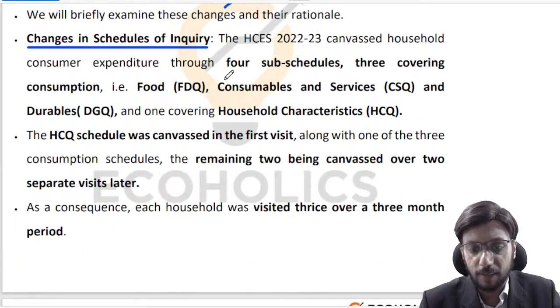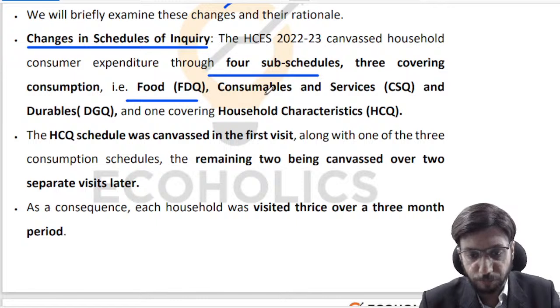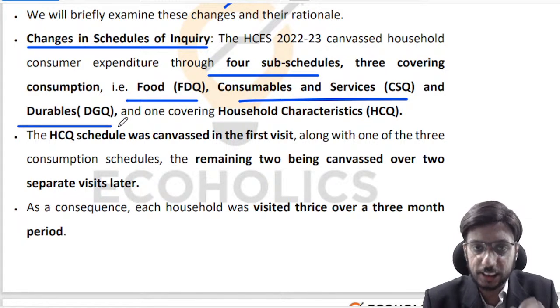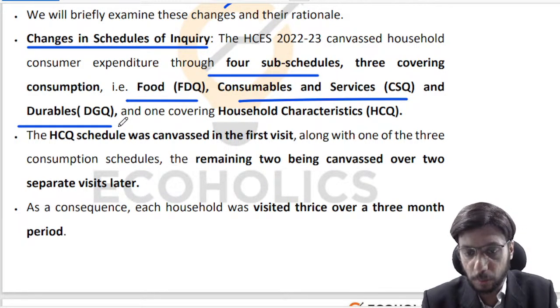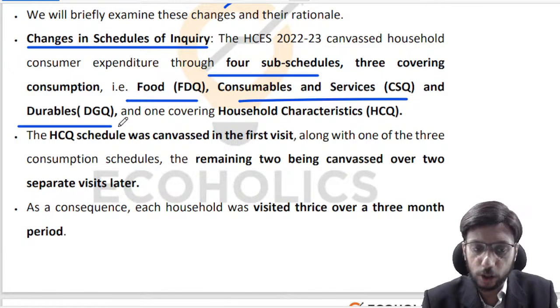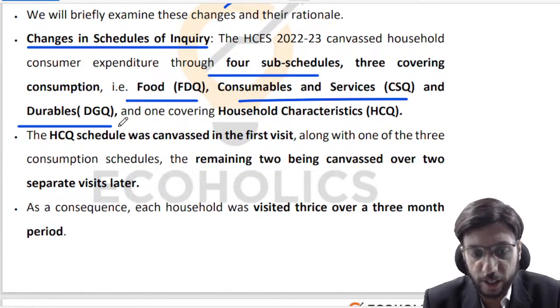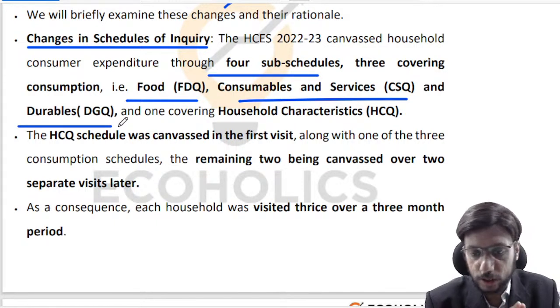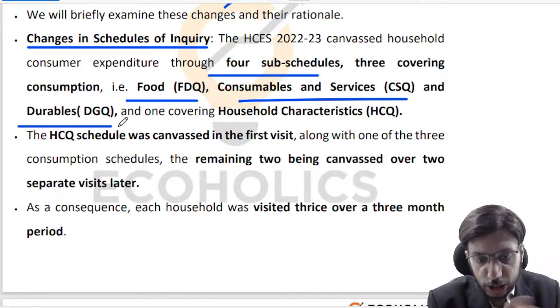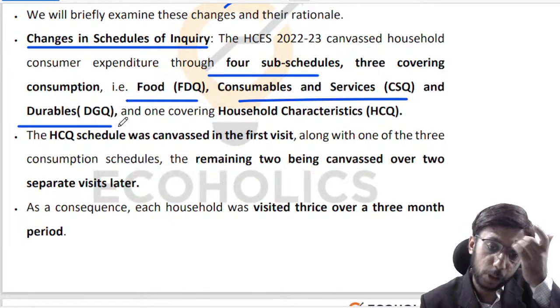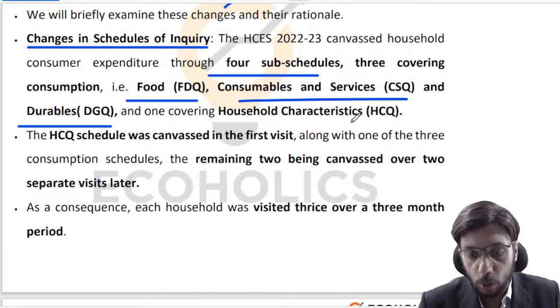So now what we have done is that we have created 4 subschedules. So 3 subschedules are food, FDQ, right? Consumables and services, right? And durables, okay? So these are durable goods. DG is durable goods, CS is consumables and services. And I'm reasonably sure that probably this Q is standing for maybe a questionnaire, because this is a list of questions that we asked to the respondents. So FDQ, CSQ, and DGQ, right? So these are your 3 subschedules, and then there is a 4th subschedule, which is household characteristics.